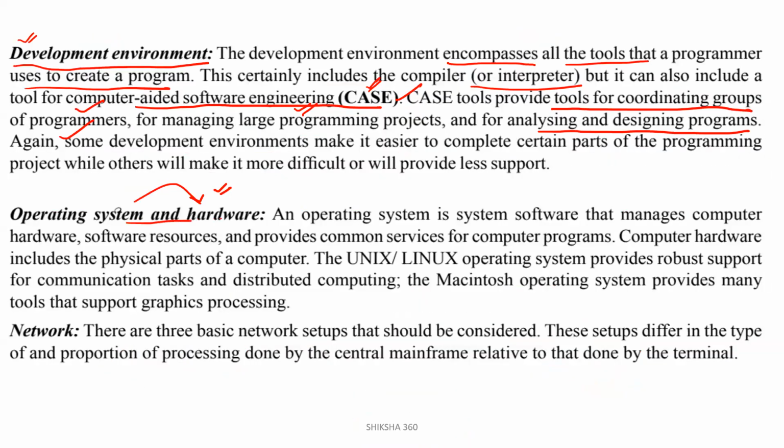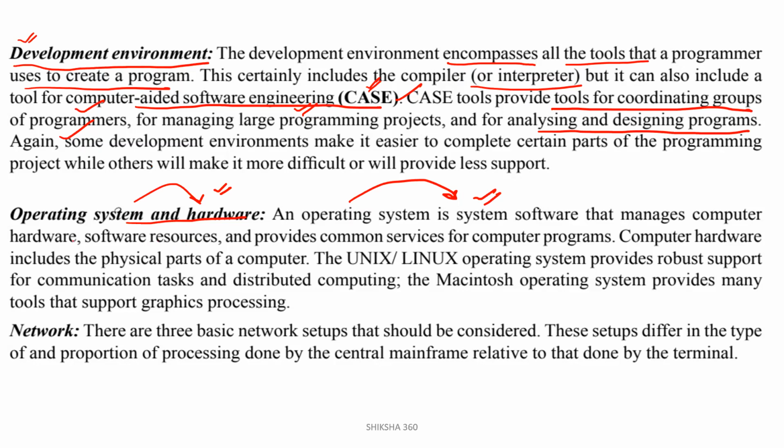An operating system is system software that manages the computer hardware and software resources, and provides common services for the computer programs.